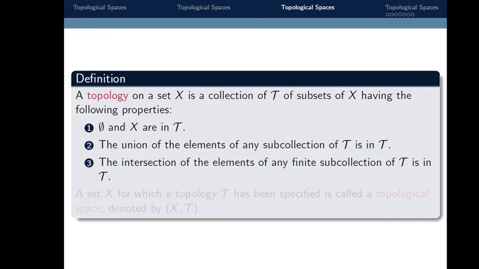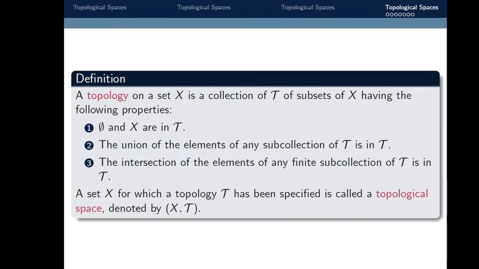So if all these properties are satisfied, then we say tau is a topology, and a set for which a topology tau has been specified is called a topological space, denoted by (X, tau). So this is the definition of topological space, and we say tau is a topology if it satisfies these three properties.